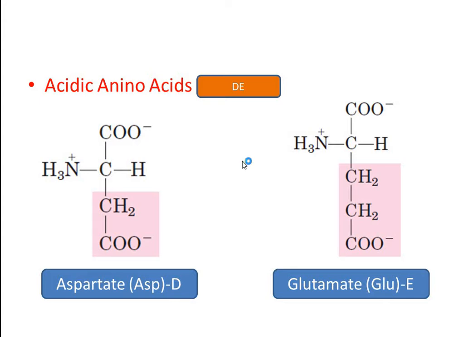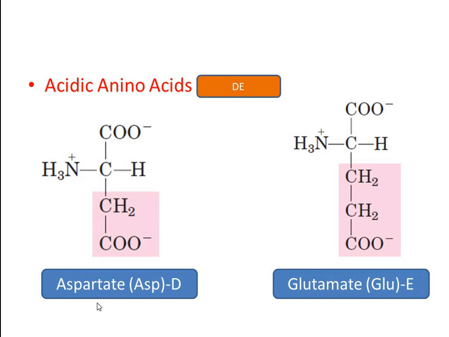Next group of amino acids based on their structure is acidic amino acids. The two amino acids aspartate and glutamate are acidic in nature due to the presence of an extra negatively charged group on both these structures. All the amino acids which we have studied earlier possess only a single carboxylic group, but these two amino acids possess one additional carboxylic group.